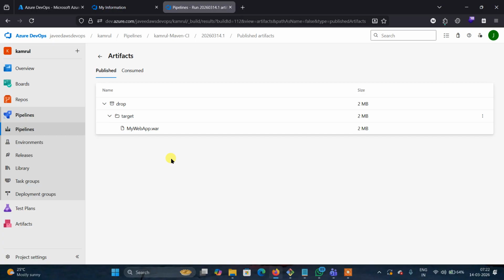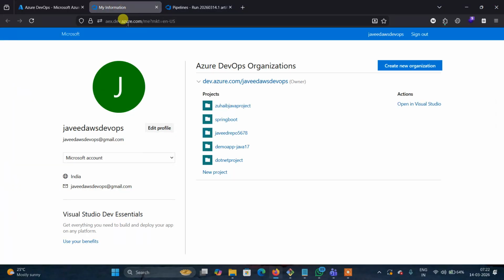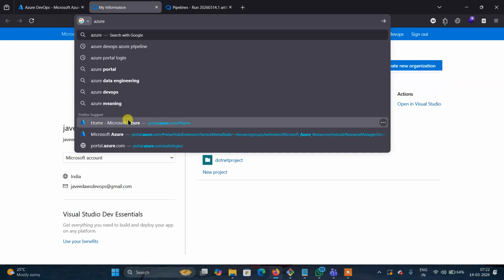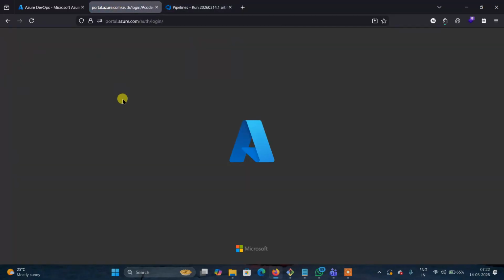For deploying, we could create a Tomcat and deploy to it, but instead of that I go for the Azure Web App. Do you remember Azure Web App? In the previous Azure session, I had explained it to you. What does Azure Web App do?